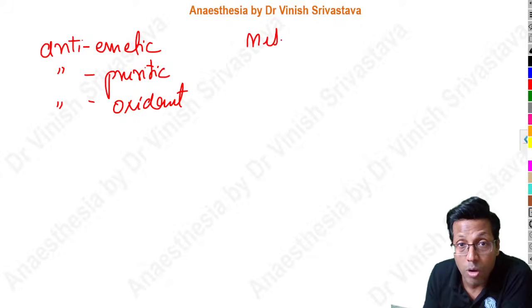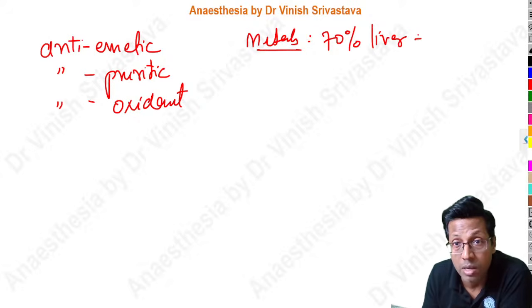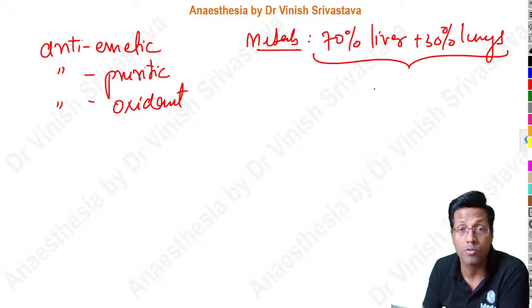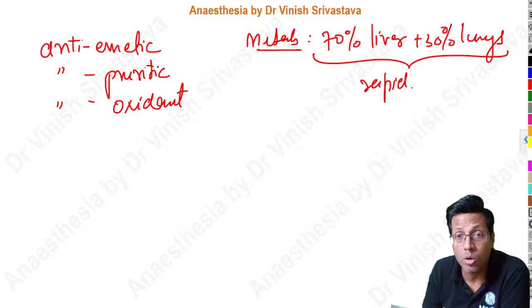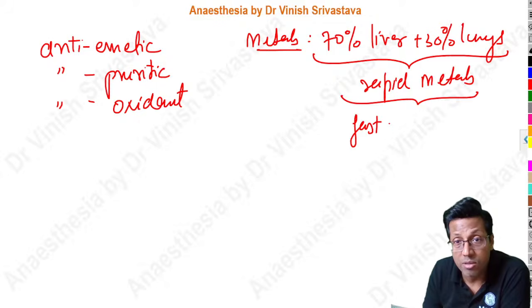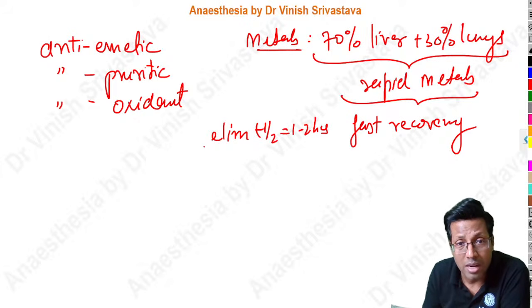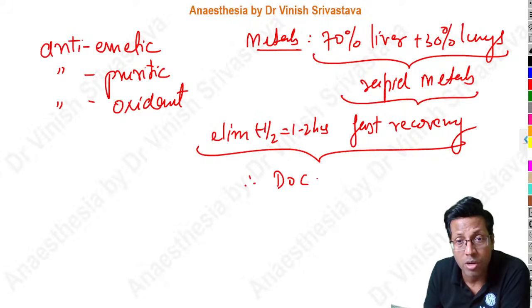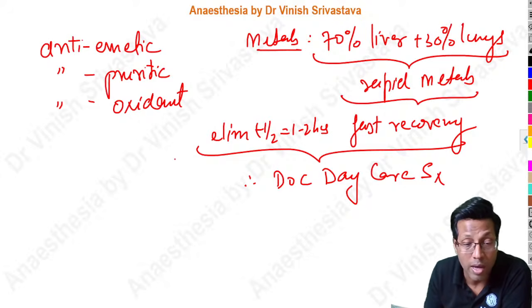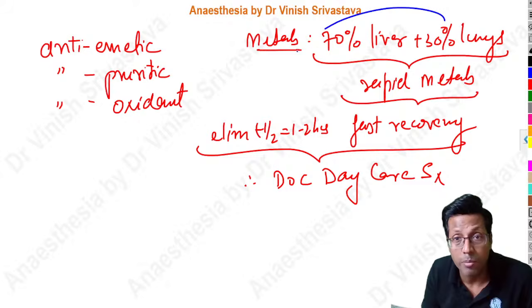When we speak of metabolism of Propofol, it is different from other IV agents. It is 70% metabolized in the liver plus 30% metabolized in the lungs, and that's the reason it's metabolized from two places. It undergoes absolutely rapid metabolism, and therefore it has a very fast recovery. The elimination half-life, the time for the drug to become half, is just 1 to 2 hours. That's exactly why Propofol is the drug of choice for daycare surgery. In fact, it is very good for a liver patient because it also gets metabolized from the lungs.